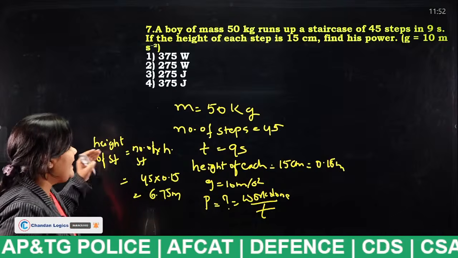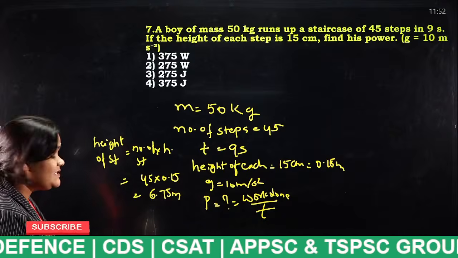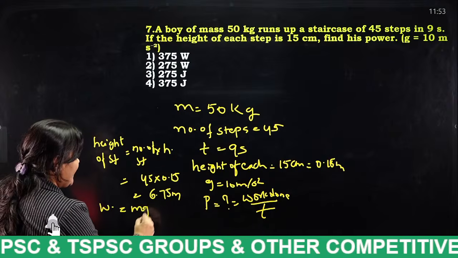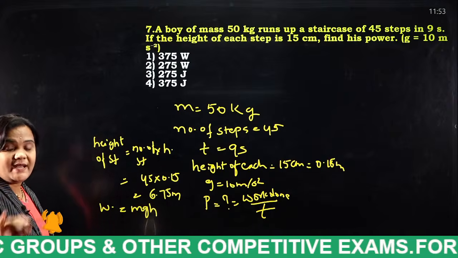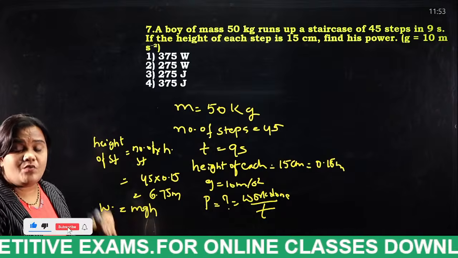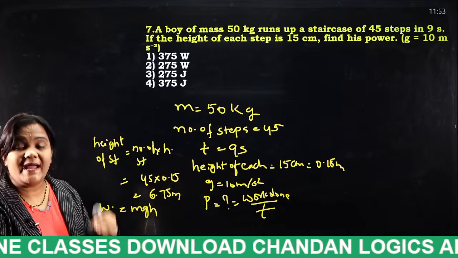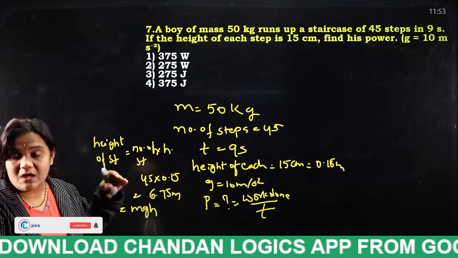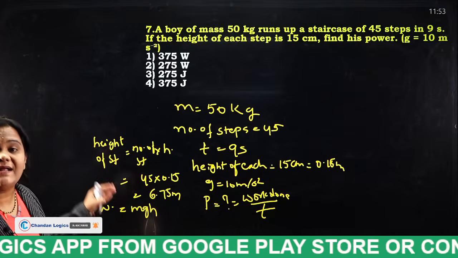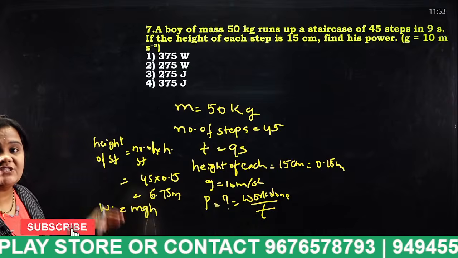Now height is given, m is given, g is given. So what is the work done in this case? Work done in this case is equal to mgh. That is nothing but potential energy. The energy possessed by virtue of position is known as potential energy. So the work done here is potential energy. What is the formula for potential energy?